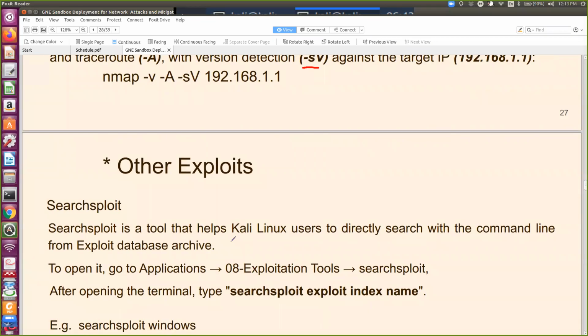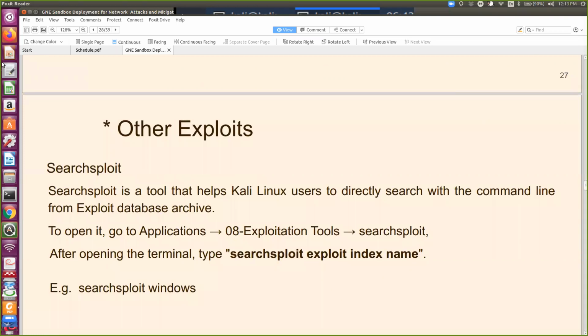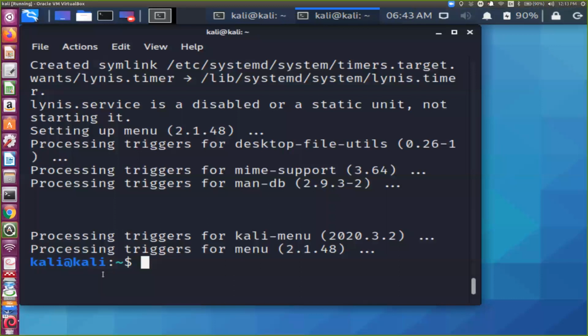Then other exploits are there. Searchsploit. Okay, I will see whether it has been installed or not. Okay, it is installed. Now I will come back to the command that we were talking about, Lynis. Now when I run this command Lynis, again it's showing command not found.